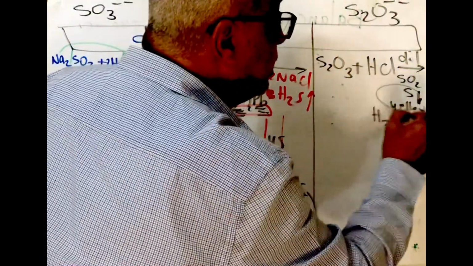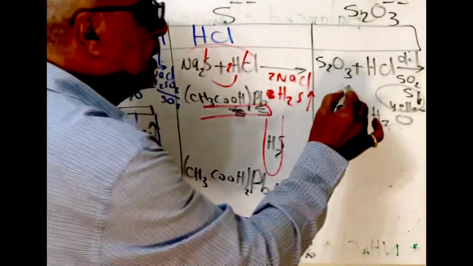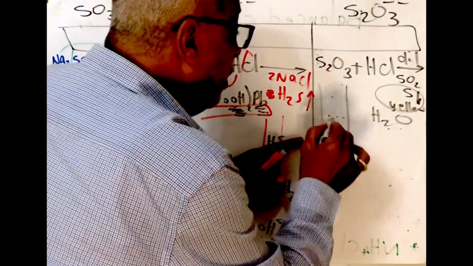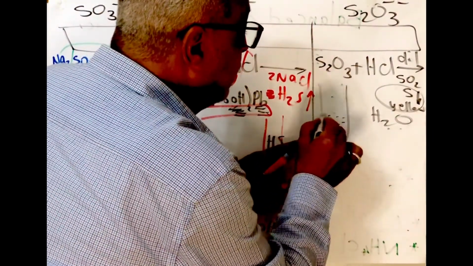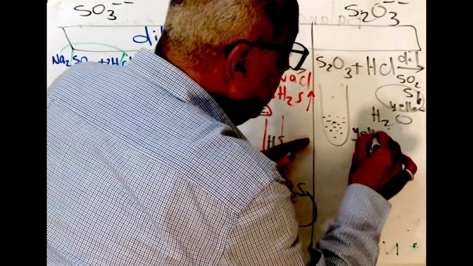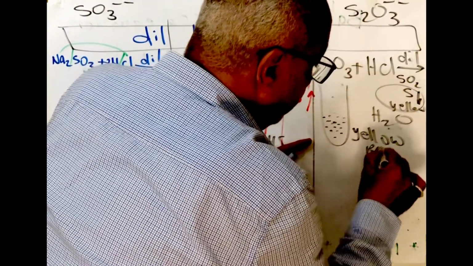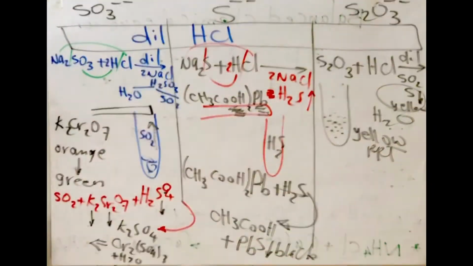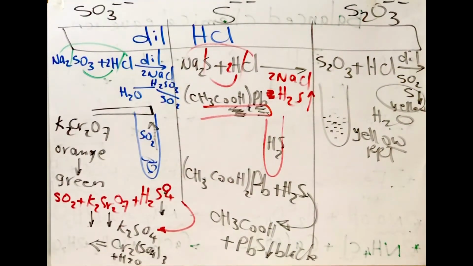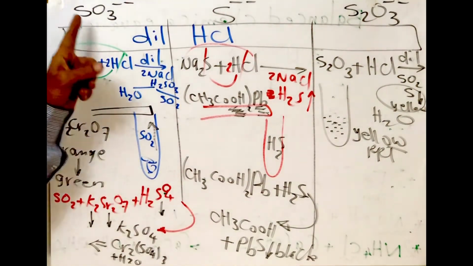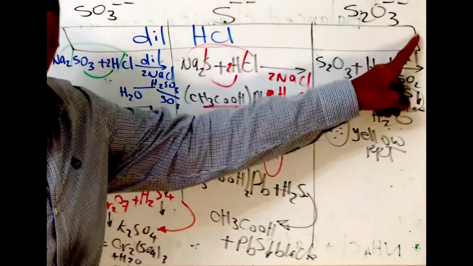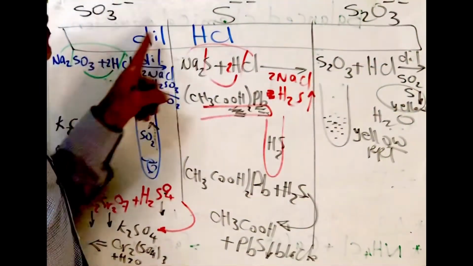It characterizes this reaction by yellow precipitate due to suspension of particles of sulfur. This is the main experiment between sulfide and thiosulfate by using HCl.